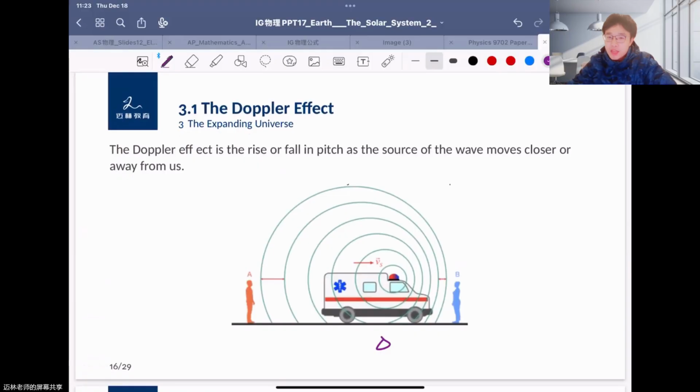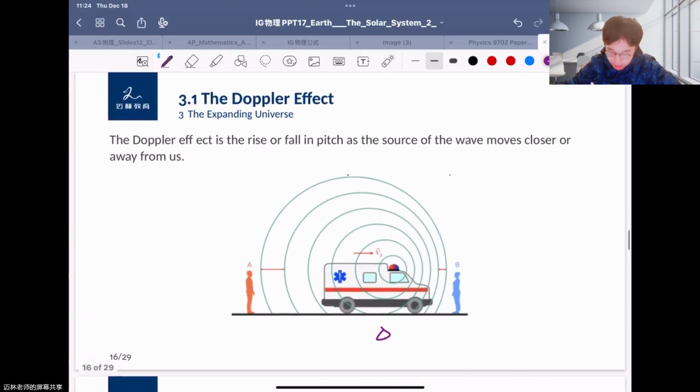person A. Here you can find the bell on the ambulance releasing waves, maybe sound waves or radiation. And you will find that B will receive the sound or radiation. The waves are released from a point as ripples, like this. So when the ambulance is closer to B, the distance between each ripple is very small. That means they're closer and closer.